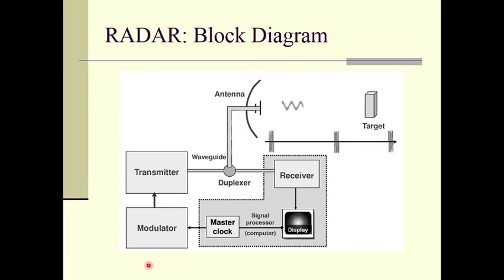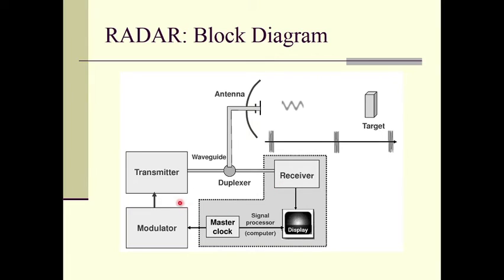So, this is the block diagram of radar. You can see here we have the antenna. From this antenna the wave will be transmitted towards the target, and the wave will strike the target, be reflected back and be received again by the antenna. Inside this antenna we have a duplexer, where the received signal will be sent to the receiver, and the transmitted signal received from the transmitter will be sent to the antenna, right. So the duplexer acts in joining the transmitter and receiver to the antenna, right.